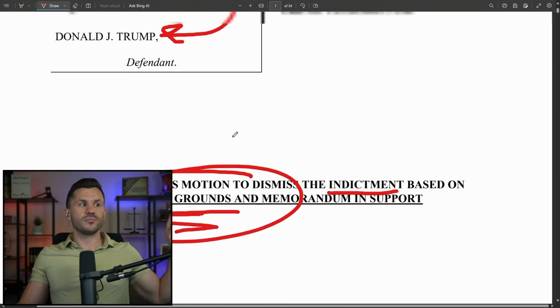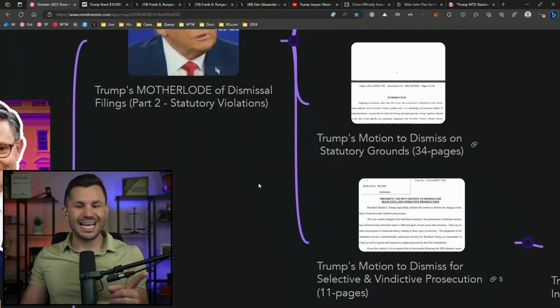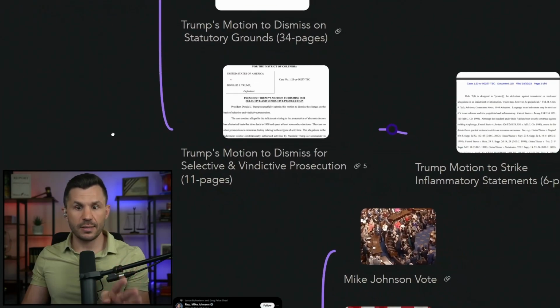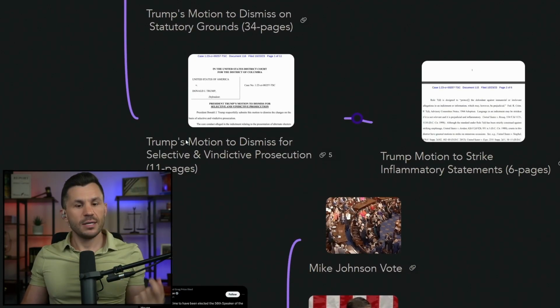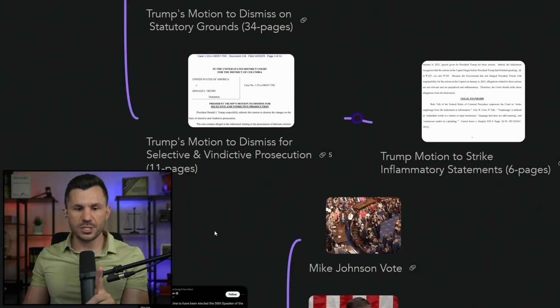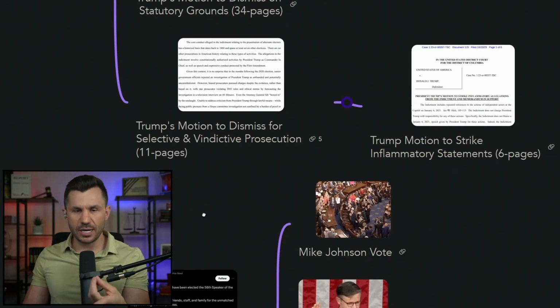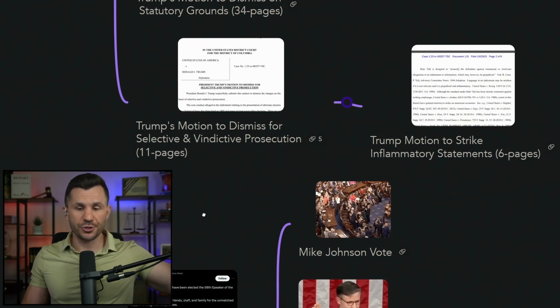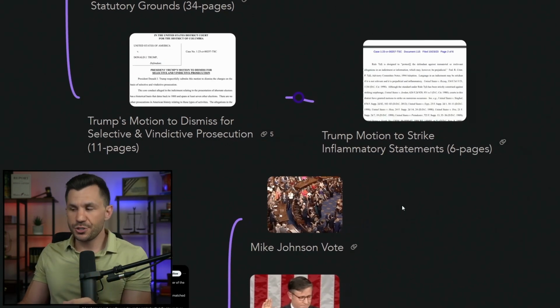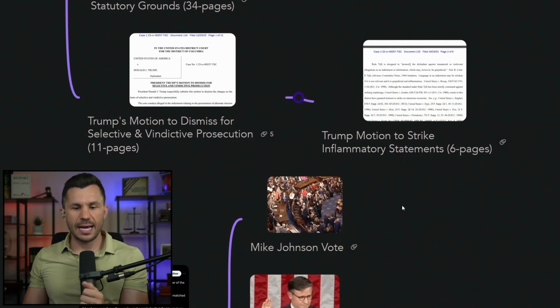So good stuff from Donald Trump and his defense team, and that is just getting warmed up. There's going to be a lot more on this case. And in our next segment, we'll come back in part 3 and we'll finish up with the motion to dismiss for selective and vindictive prosecution, saying Jack Smith is essentially illegally and unconstitutionally targeting Trump. And we'll also take a look at the motion to strike all of the inflammatory language out of the indictment.